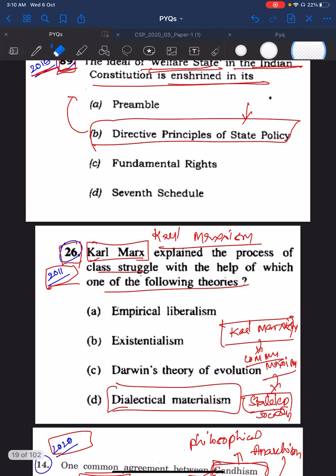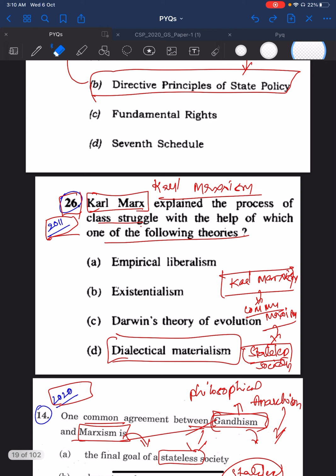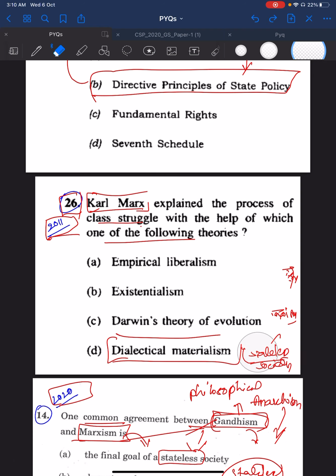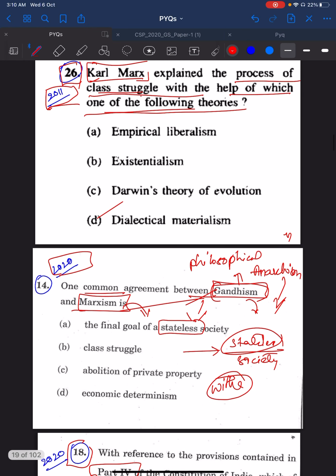You see this. This is a 2011 question which was asked on Karl Marx philosophy, Karl Marx ideologies. So Karl Marx explained the process of class struggle with the help of which one of the following theories? Answer is dialectical materialism. Again, based on this question, you could have expected that something related to Karl Marx is important. UPSC is asking about Karl Marx theories, Karl Marx philosophies, Karl Marx ideology.